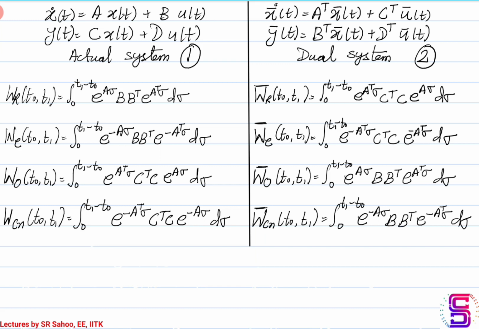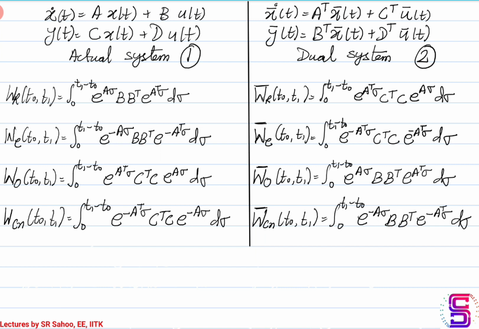Similarly, the controllability Gramian for system 1 is exactly the same as the constructibility Gramian for system 2. The observability Gramian for system 1 is the same as the reachability Gramian for system 2, and the constructibility Gramian for system 1 is the same as the controllability Gramian for system 2. So this is how the dual and the actual systems are related.